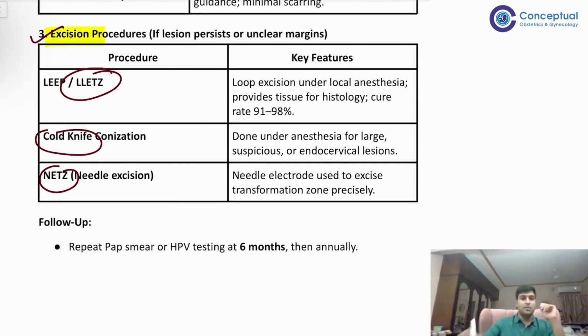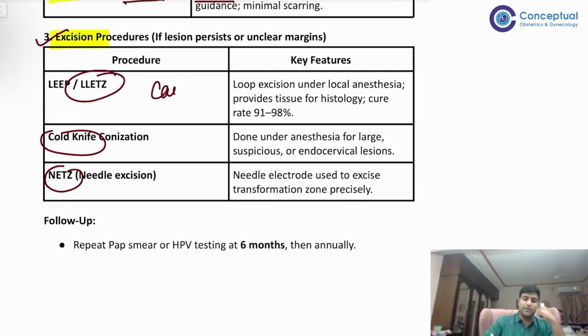LEEP is loop excision, right? So loop excision of the transformation zone. So with the loop, you excise, okay? Basically, it's kind of a cautery only. It's a cautery type only. So it is loop excision done under local anesthesia. It provides tissue for histology, and it has a very high cure rate, 91 to 98%.